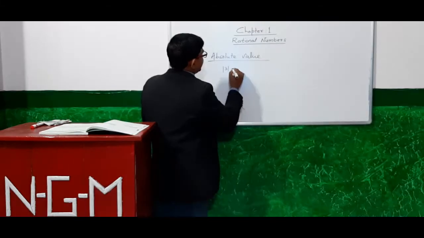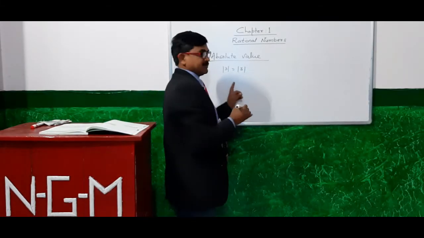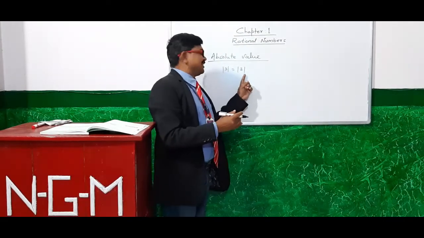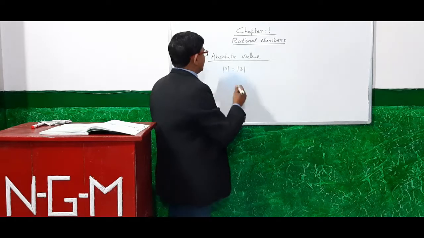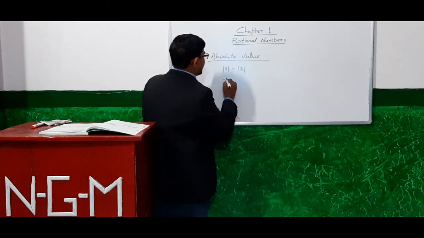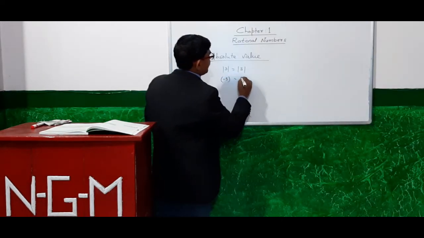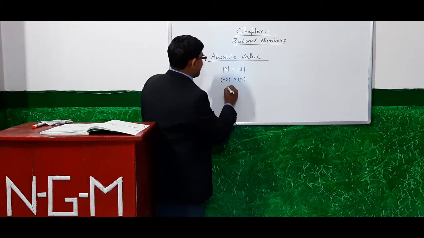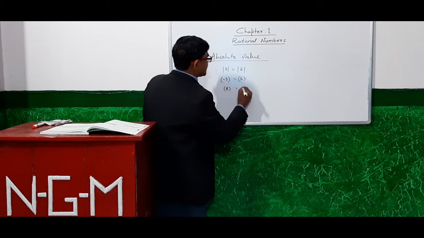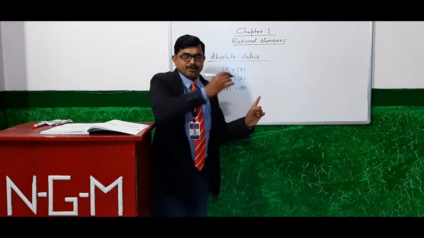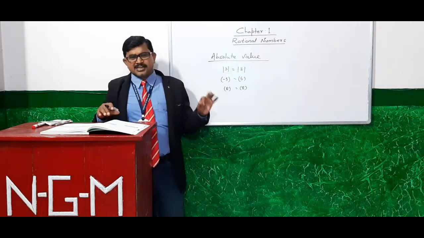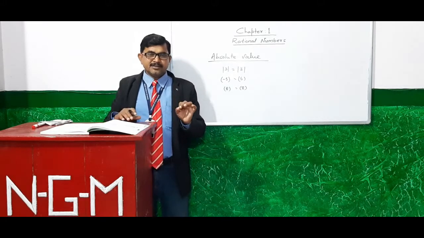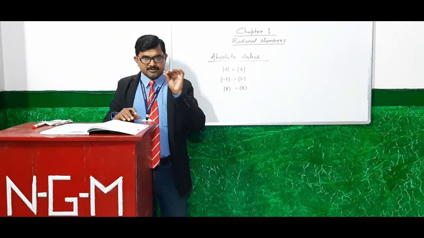The absolute value of 3 is also 3. It means the absolute value is the number in positive form. What is the absolute value of -5? That is 5. What is the absolute value of 8? That is 8, not -8, because the absolute value of every rational number other than 0 is positive. Did you get it?